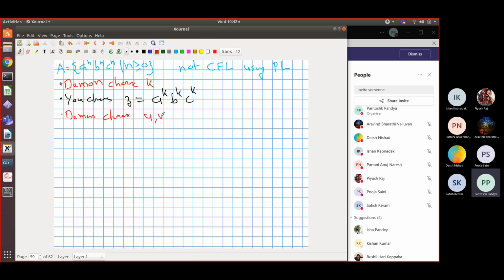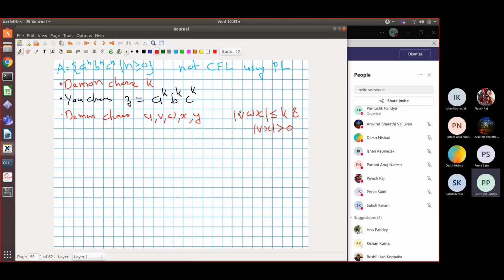He chooses u, v, w, x, y, which together give you z, with the property that vwx is of length less than or equal to k, and vx is of length greater than 0. That is, both v and x are non-empty, and this vwx is of length at most k. So he chooses some arbitrary way of splitting this string a^k b^k c^k into 5 parts, subject to this constraint.